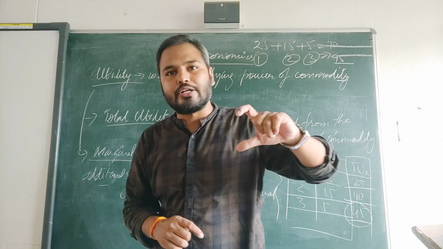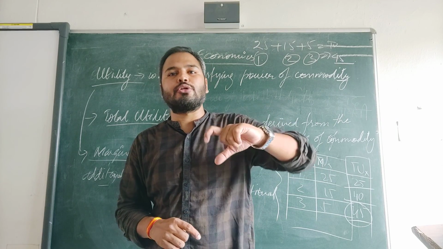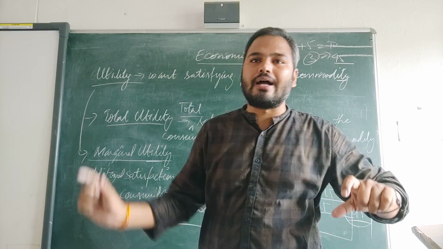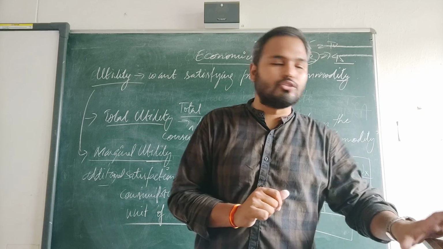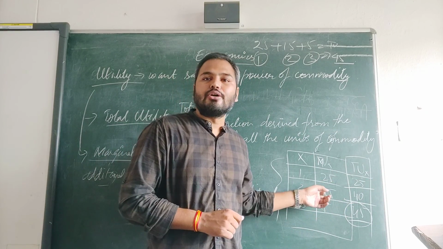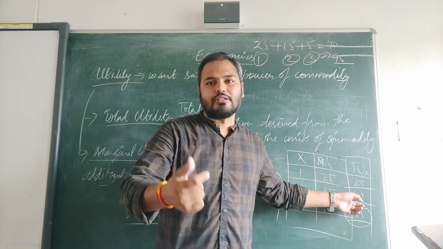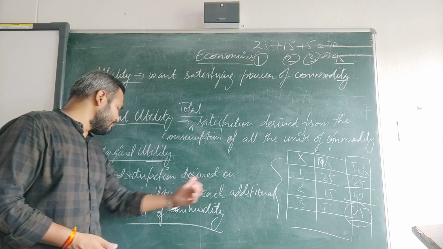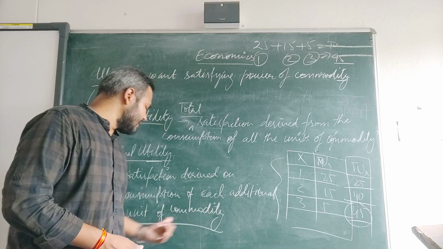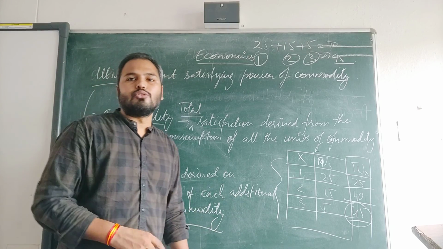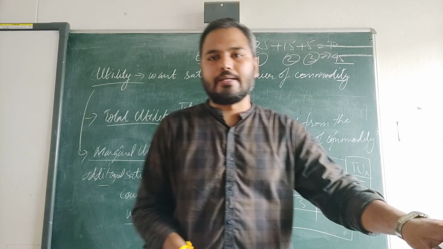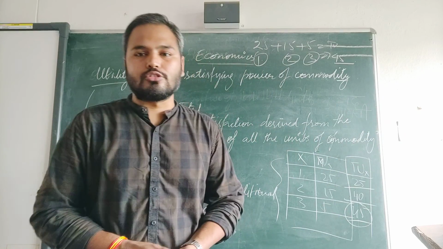One more unit of the commodity, so additional satisfaction you are getting. The second unit is your additional, and 15 will be your additional satisfaction. So satisfaction derived on consumption of each additional unit of a commodity is known as marginal utility. We'll see it on the graph also.